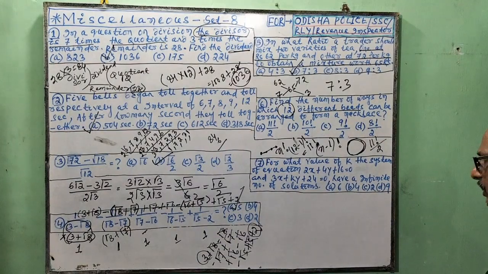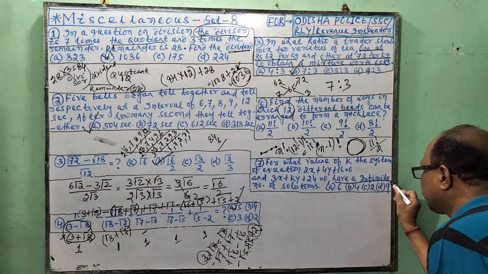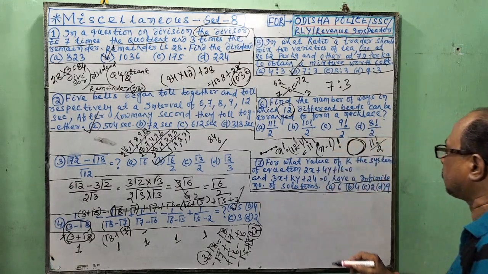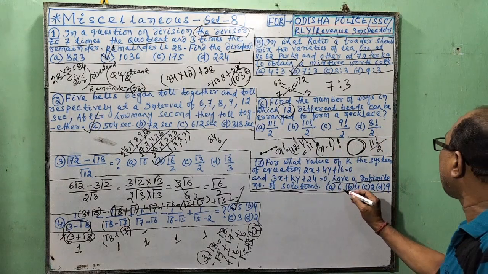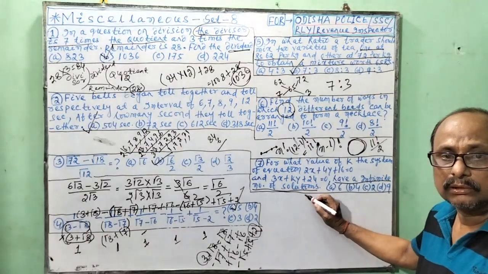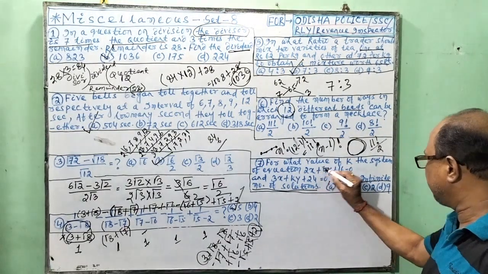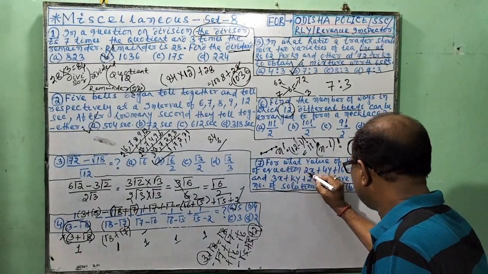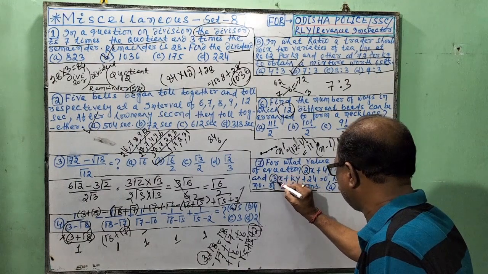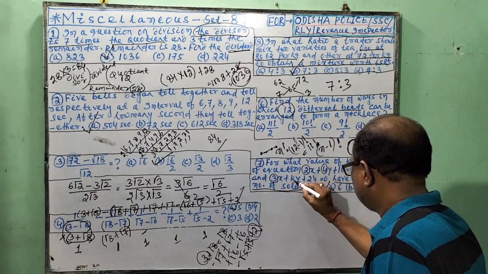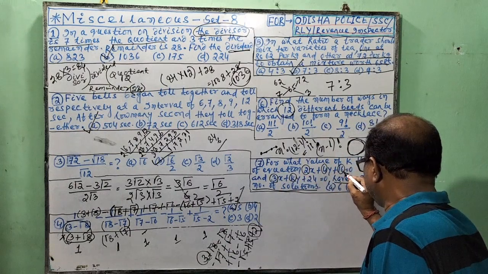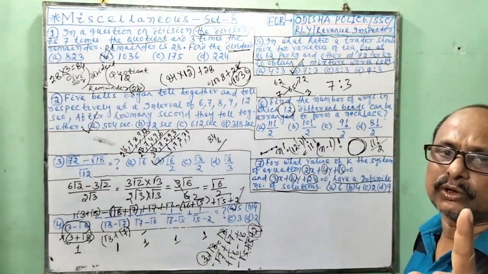So, for what value of k does the system of equations 2x plus 4y plus 16 is equal to 0, and the other equation 3x plus 4y plus 24 is equal to 0, have an infinite number of solutions? The question is, when a system has an infinite number of solutions, how do they behave? Suppose it is A1, A2, B1, B2, C1, C2 in a system of equations.